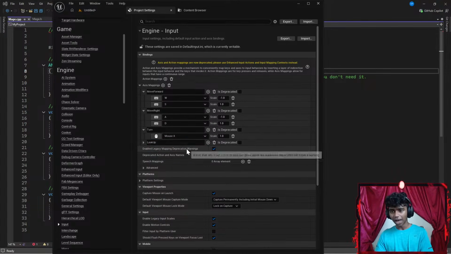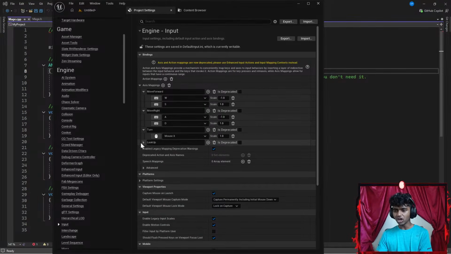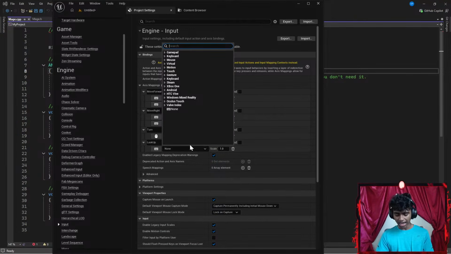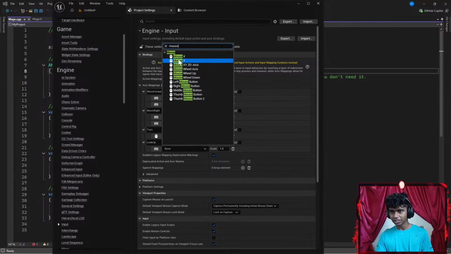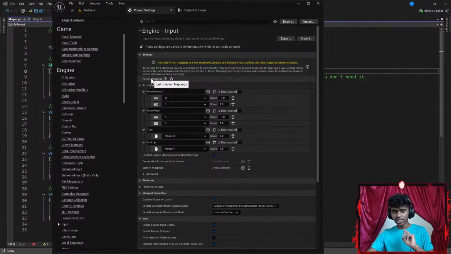This time I'm going to add my mouse's y-axis because I want to look up or down based on where my mouse is moving in the x-axis. Actually, y-axis. There we go. Let's go with something like mouse's y-axis. And that's pretty much it.